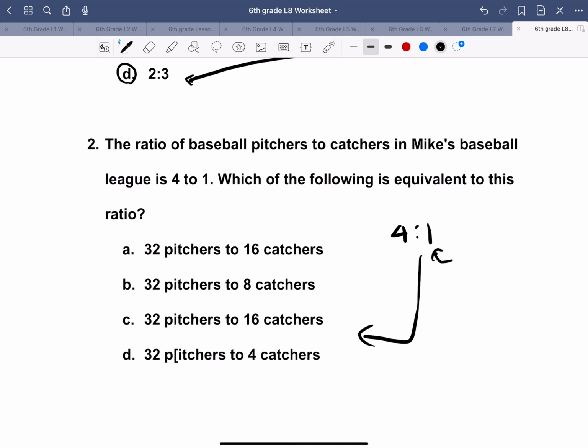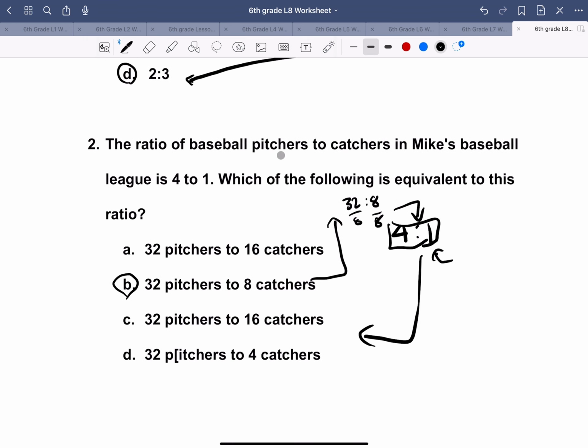So the answer is B here, because we do 32 to 8, we divide by 8 on both sides. We want this master ratio to be our last one. So therefore, we divide by 8 on both sides to get 4 to 1.